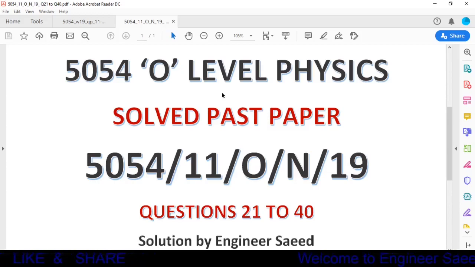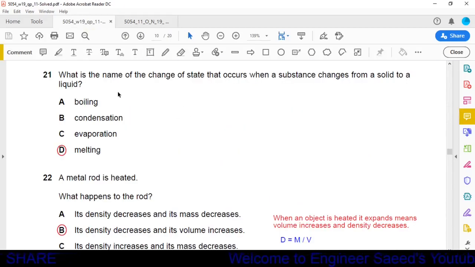Today we are going to solve O-Level Physics 5054, Paper 1, Variant 1, October-November 2019, questions from 21 to question number 40. From 1 to 20 we have already completed. Question number 21. What is the name of the change of state that occurs when a substance changes from a solid to a liquid? Okay, option A, boiling.